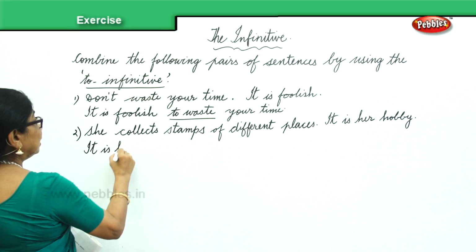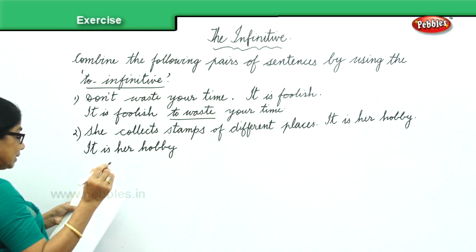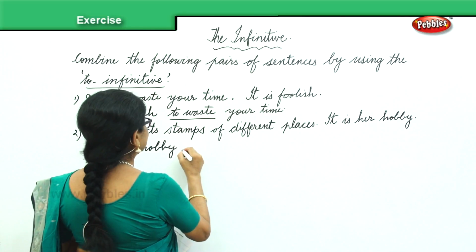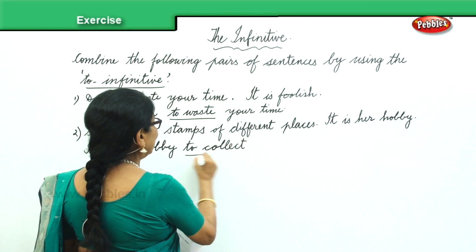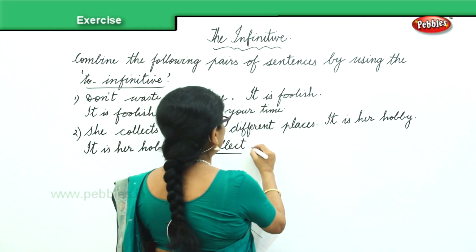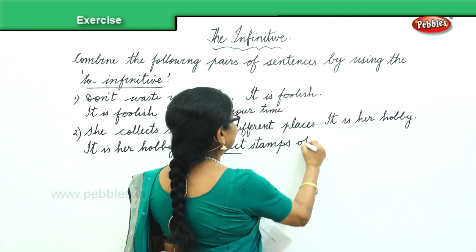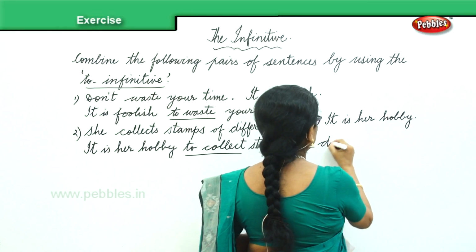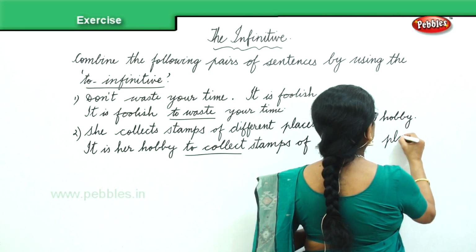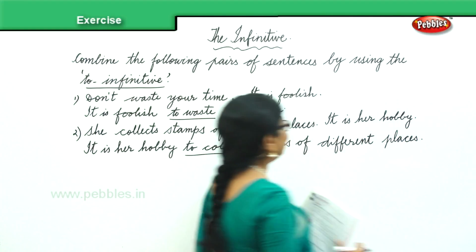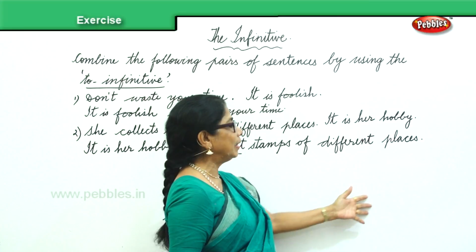It is her hobby to collect stamps. To collect. We have added to collect stamps of different places. So we got combining the sentence. It is her hobby to collect stamps of different places.